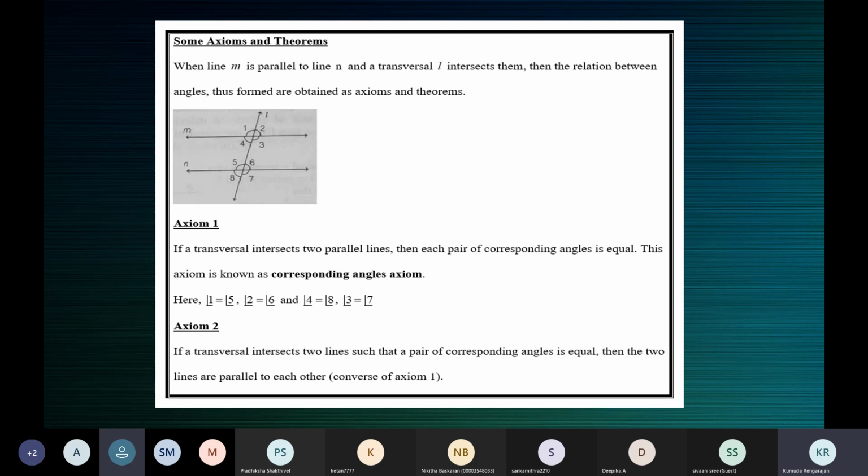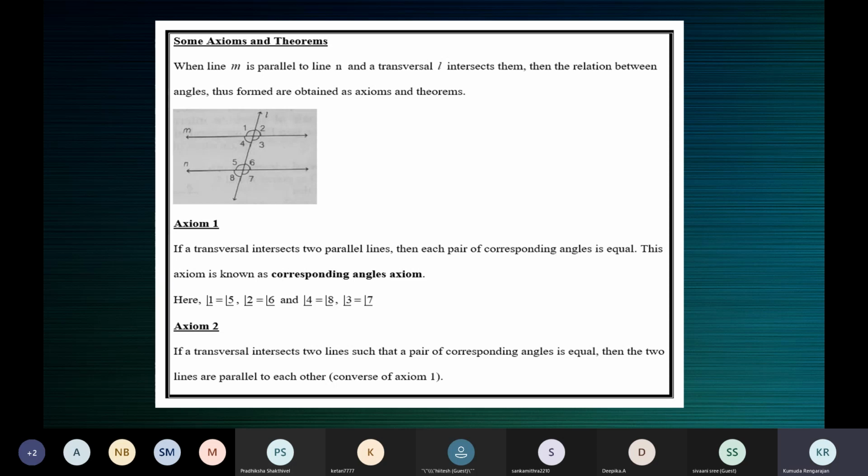When two parallel lines are cut by a transversal, the corresponding angles are equal, ma'am. Corresponding angles are equal, correct. When two parallel lines are intersected by a transversal. So you must have all this. You must have two parallel lines cut by a transversal. Result: each pair of corresponding angles is equal.